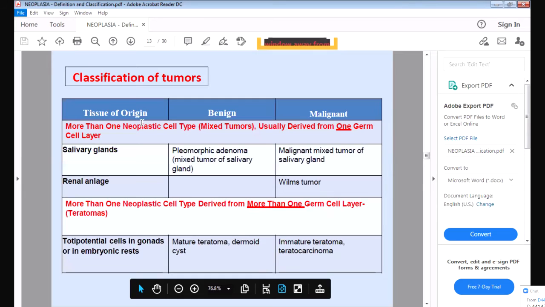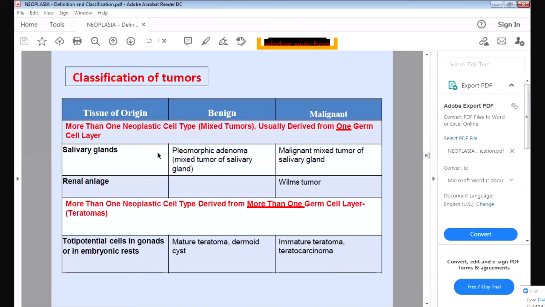Now, some of the tumors will have two types of cells. It will not have only squamous cells or glands, but two types of cells. These are called mixed tumors, like in the salivary glands. In the salivary glands, there is a mixed tumor which is called pleomorphic adenoma. So it will have more than one type of cell. This is called a mixed tumor. Similarly, in the kidney, we have the Wilms tumor, which has more than one type of cell. So that is also called a mixed tumor.